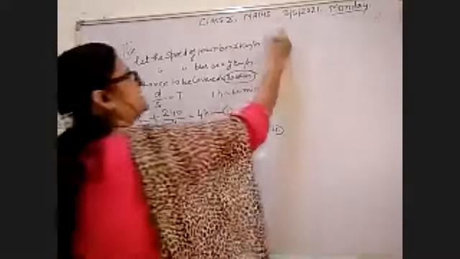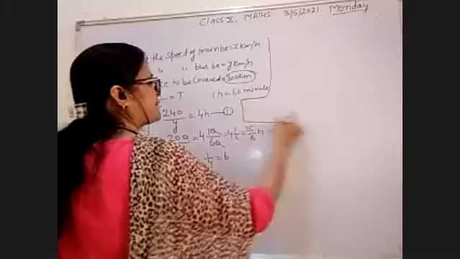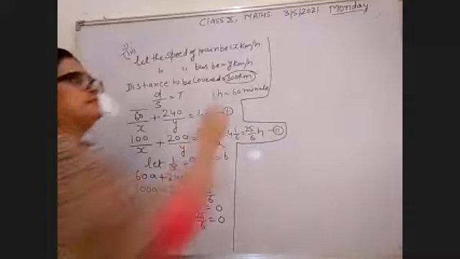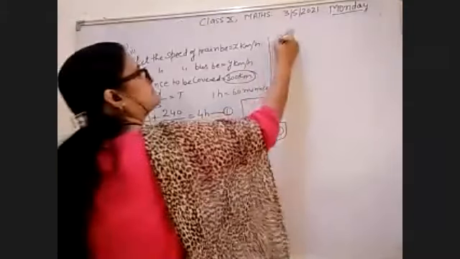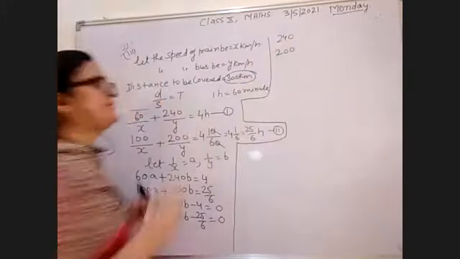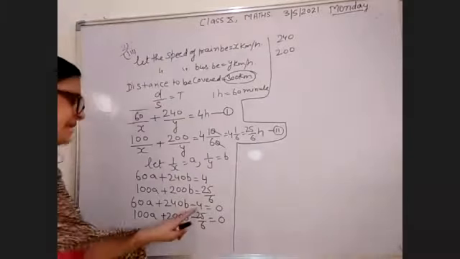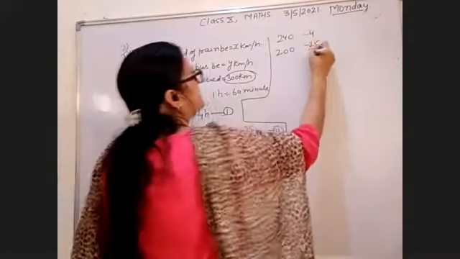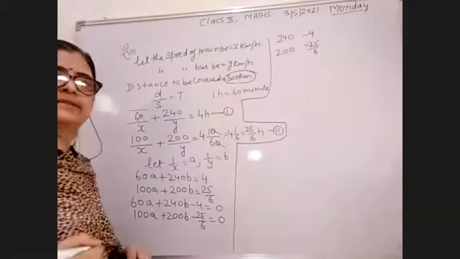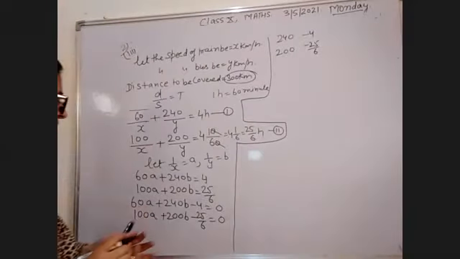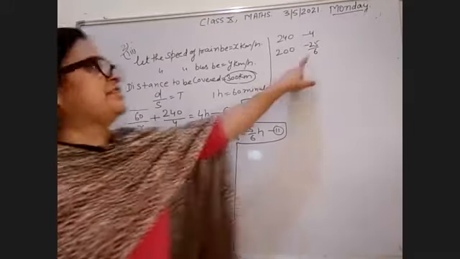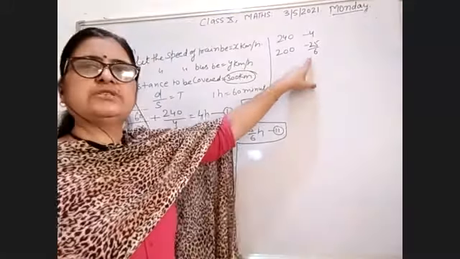So b1 is 240 and b2 is 200, and your c1 c2 is -4 and -25/6.